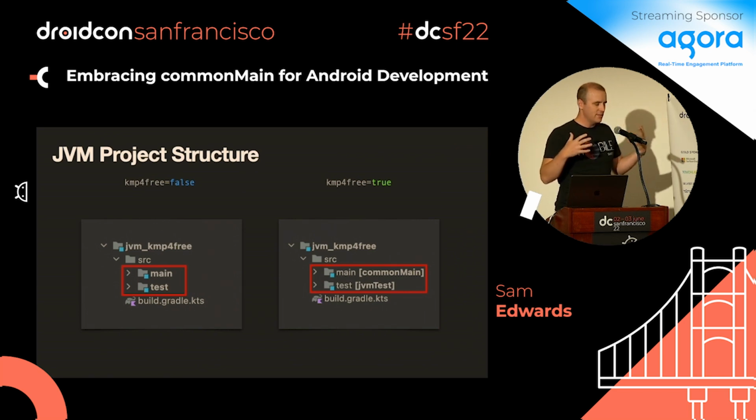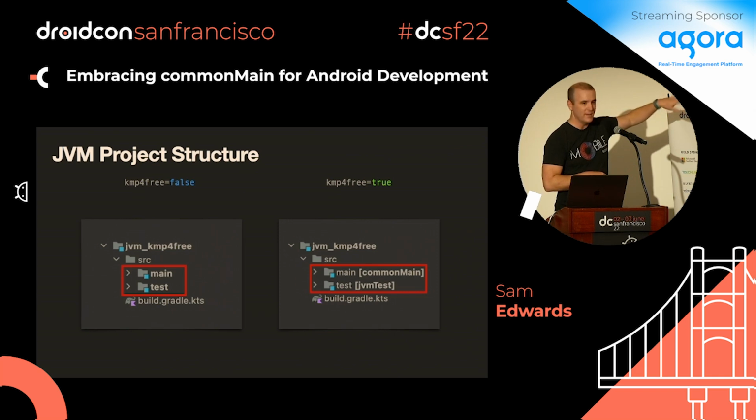So behind the scenes, when I talked to Sebastian, there are basically Kotlin source sets and configurations, and it's doing some mapping to move them to the other spot. So the code actually sits in that main folder. It has not moved, but the configurations have moved so that it believes it's part of commonMain. So that's the way that we're getting away with this, right? We've taken our code, we haven't moved anything, so there's no risk. But if I flip this thing on, I now have multi-platform code.